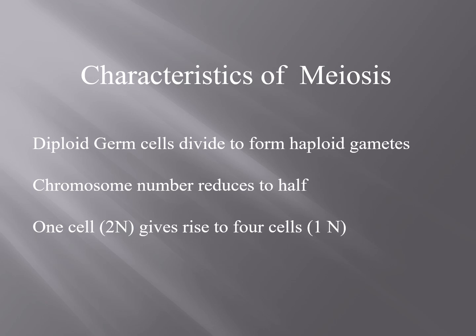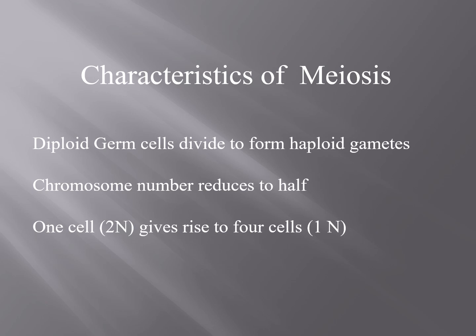When ovum and sperm fuse together to form a zygote, n number of chromosomes come from the egg, n number of chromosomes come from the sperm, and then again they become 2n chromosomes. Thus, to maintain the race by keeping the diploid number the same, meiosis is very essential because it reduces the number of chromosomes from mother cell to daughter cells by half.